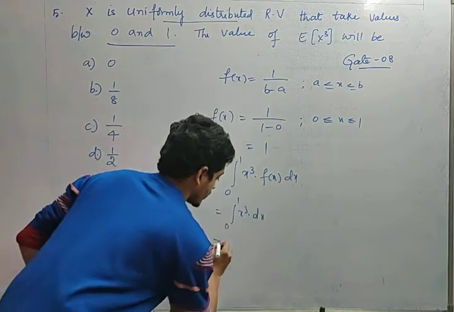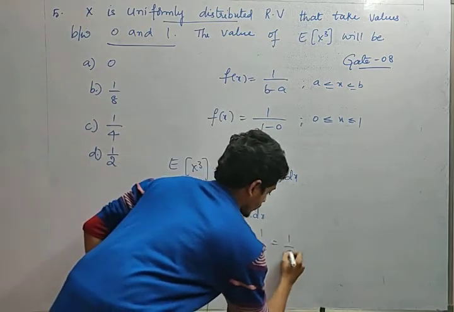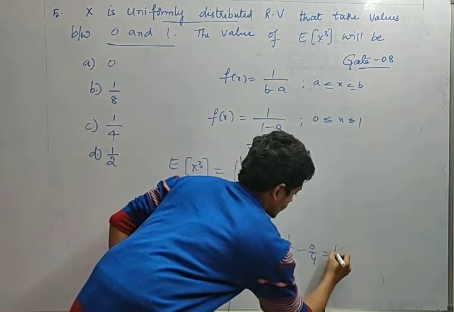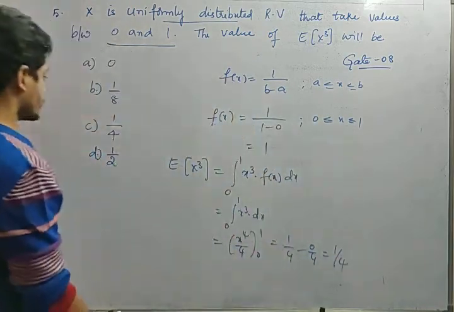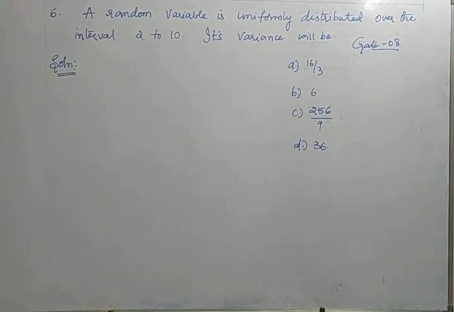So what is the value? X power 4 by 4 from 0 to 1, that is nothing but 1 by 4 minus 0 by 4, which is nothing but 1 by 4. So which option? I think it's option C, right? So this is the way to find the solution. Next one. So next question, friends.